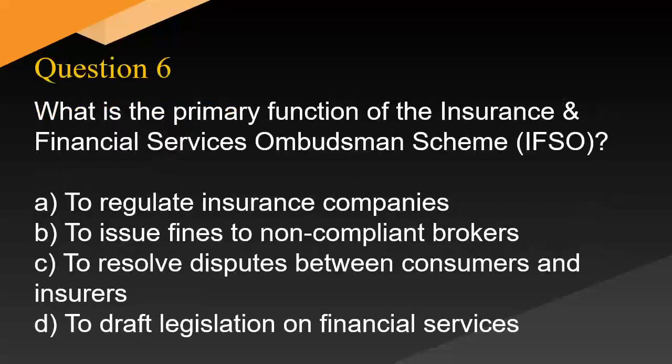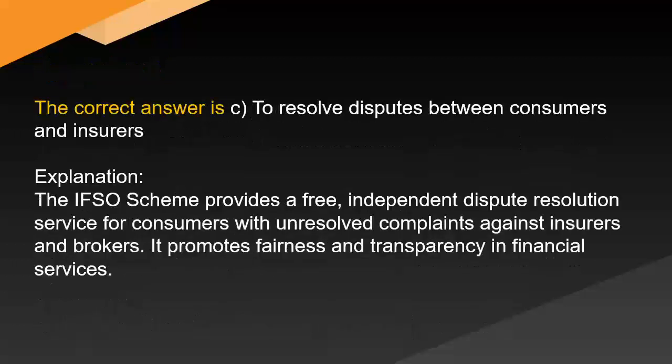What is the primary function of the Insurance and Financial Services Ombudsman Scheme? A. To regulate insurance companies. B. To issue fines to non-compliant brokers. C. To resolve disputes between consumers and insurers. D. To draft legislation on financial services. The correct answer is C. To resolve disputes between consumers and insurers.